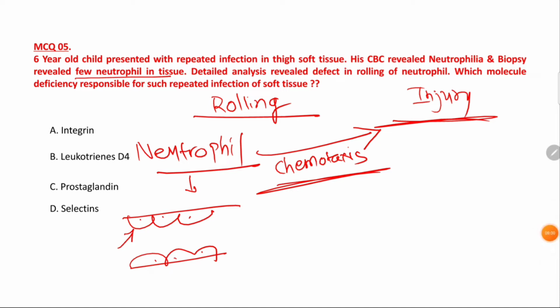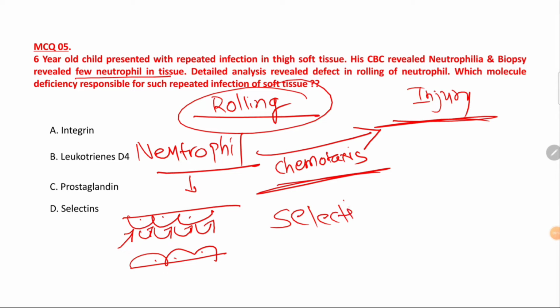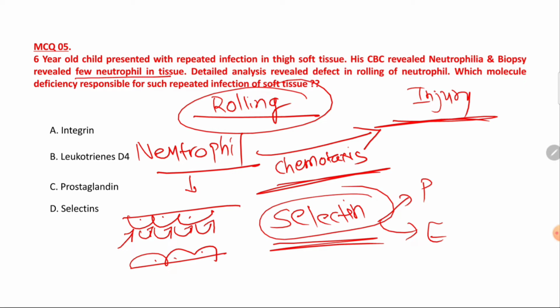And after attachment, they will roll from one endothelial cell to the next, right? They will roll over the endothelial surface of the blood vessel. And this rolling is mediated by selectin. Particularly, it is mediated by P and E selectin. If you want to study it in detail, then see my video on inflammation. I have discussed rolling, margination, pavementing, all in detail, right? So whenever there is defective rolling, whenever there is a defect in the selectin molecule, the rolling will be defective. So here the right answer would be selectin.